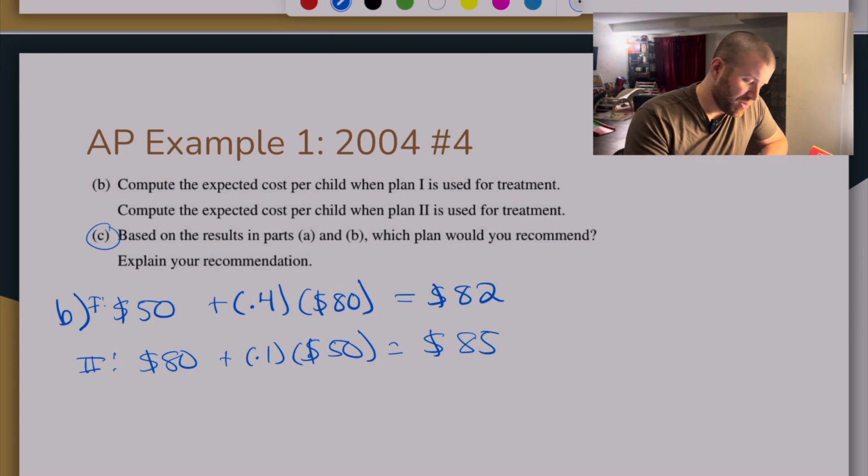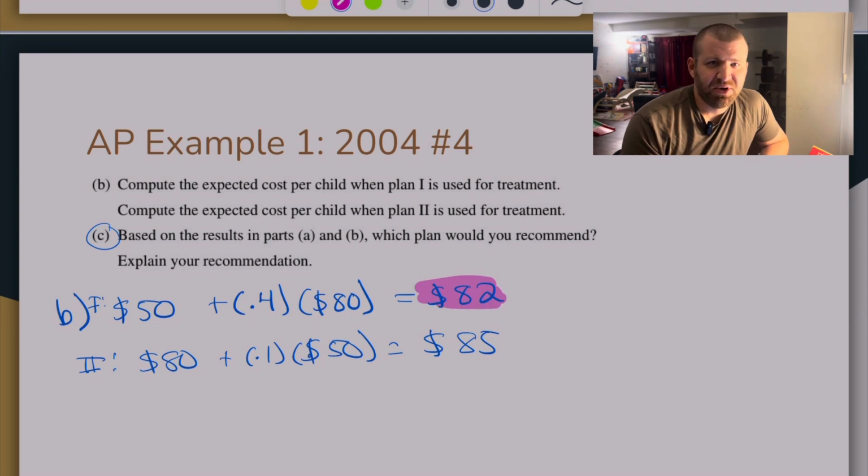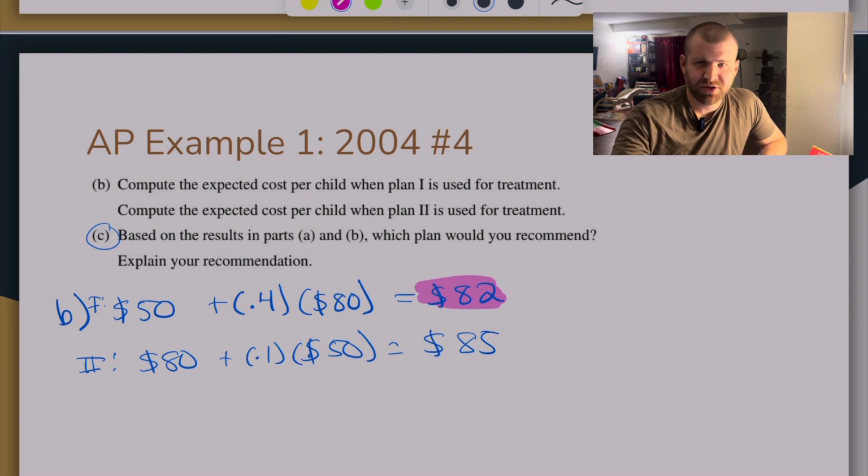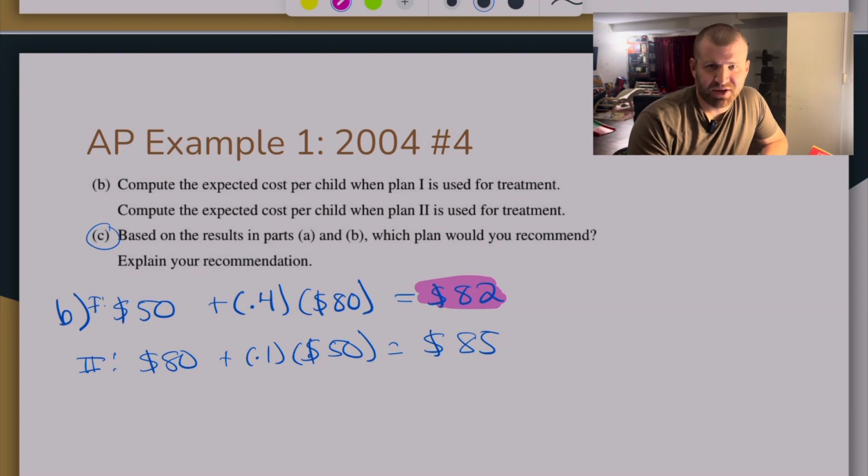Now, interpreting this $82, if they asked you to do that, that would be in the long run. So, on average, for every child with an ear infection, if we added up the money spent on antibiotics, we would expect it to be around $82 per child.